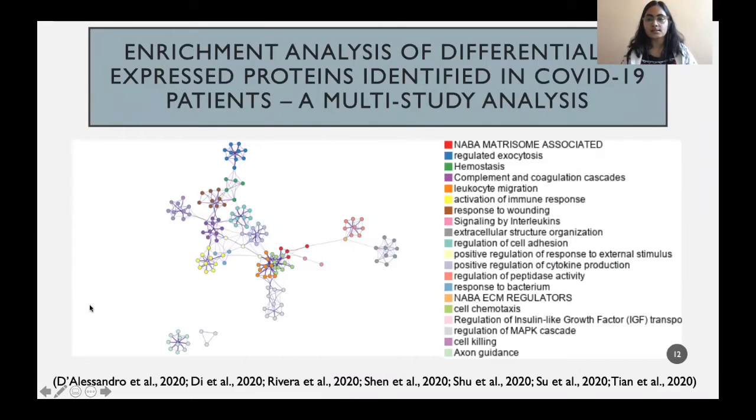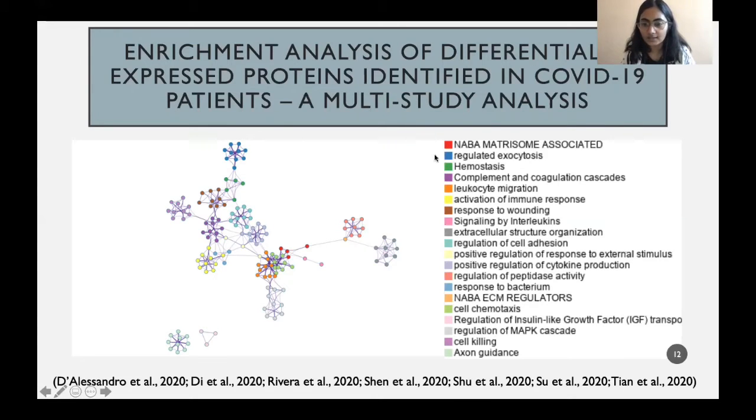Now, lastly, this is a multi-study analysis that I performed on my own, because a number of proteome studies have come forth, and so combining all the differentially expressed proteins identified in the studies mentioned here, I did a functional analysis of all those proteins and found the array of pathways dysregulated in COVID-19 patients.